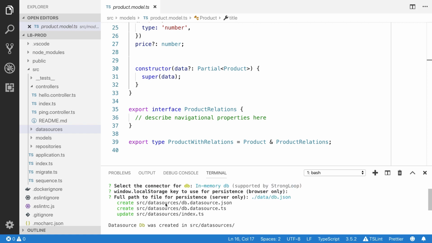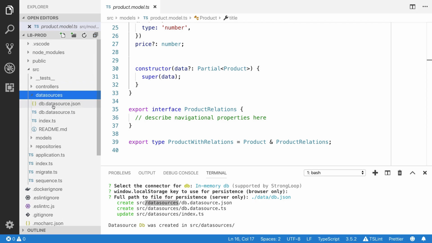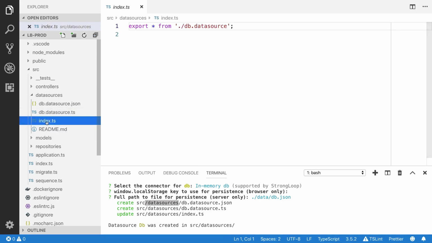Awesome. Now you can see the datasources folder. Inside the datasources folder, you will see the db.datasource.json file, db.datasource.ts. We have the index.ts. You will place all your data sources inside this folder.